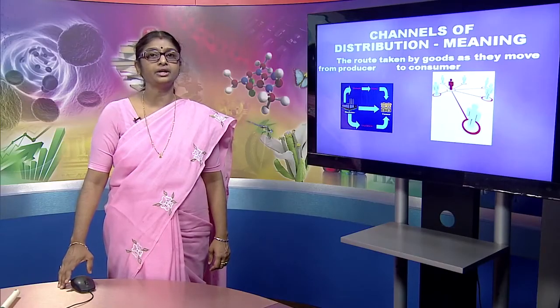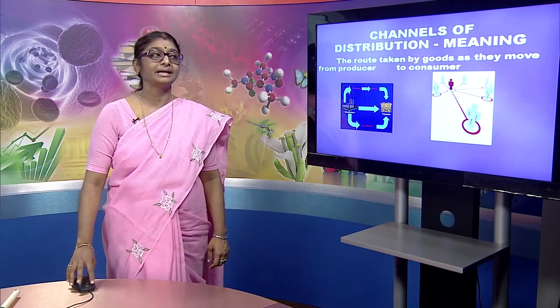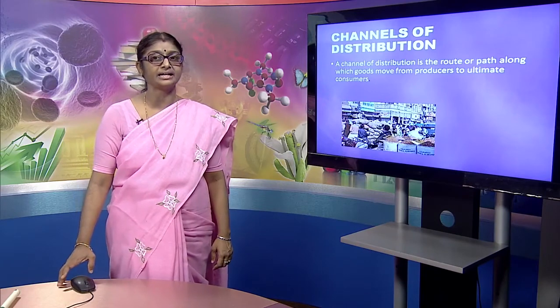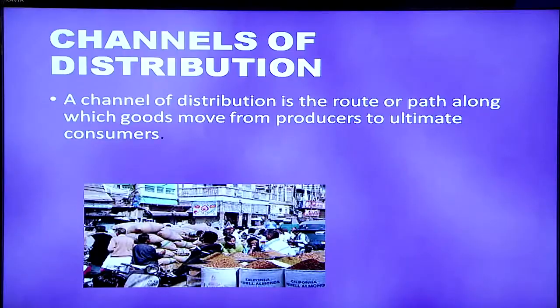The route taken by goods as they move from producer to consumer can be considered as the channels of distribution. In other words, a channel of distribution is the path along which goods move, from where goods are moving from the producers to where they will reach the consumers. So, the route with which goods move from producers to consumers is the channel of distribution.